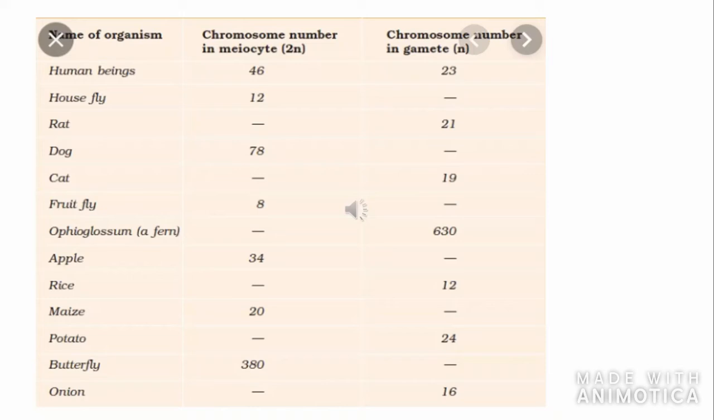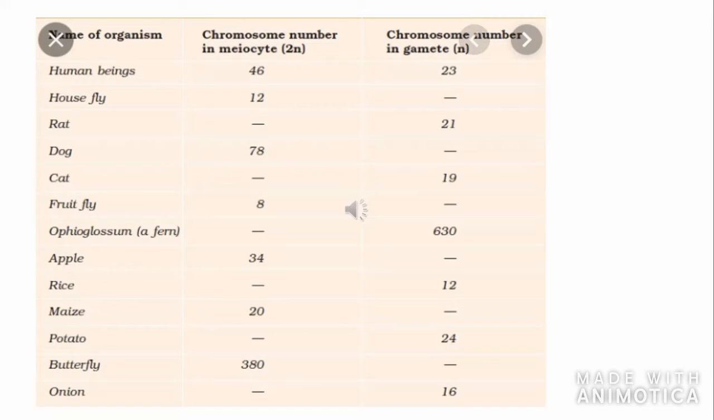Ophioglossum, the number of chromosomes in the gamete is given 630, so meiocyte will be 1260. Apple, meiocyte is 34, so gamete, it will be 17, isn't it? Yeah, 17. Now rice, gamete, it is 12, so meiocyte it will be 24.